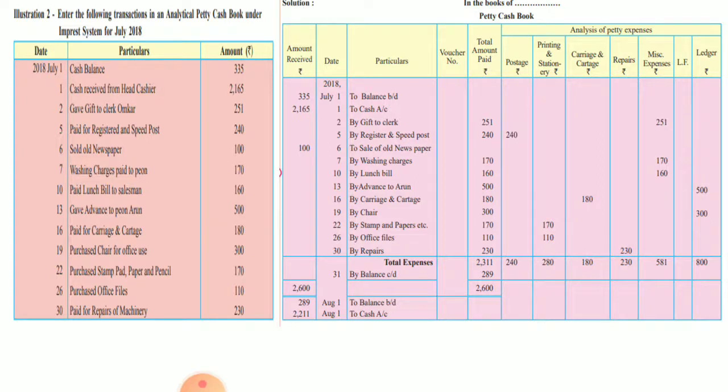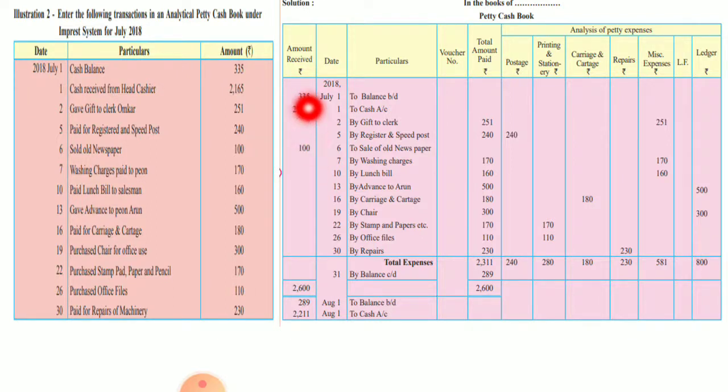Now what we are supposed to do? We are supposed to do the total of all the ledgers and the categories, the expenses and the total column. Okay, so total expenses, here it is 251 plus 240 plus 170, 160, 500, 180, 300, 170, 110, 230. So total is 2311.